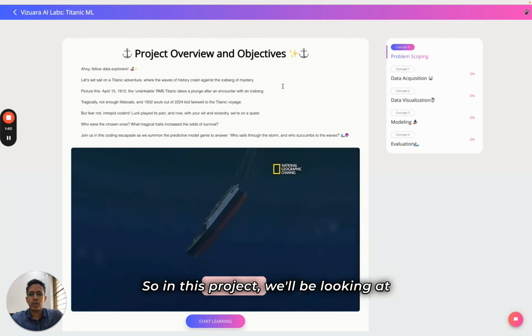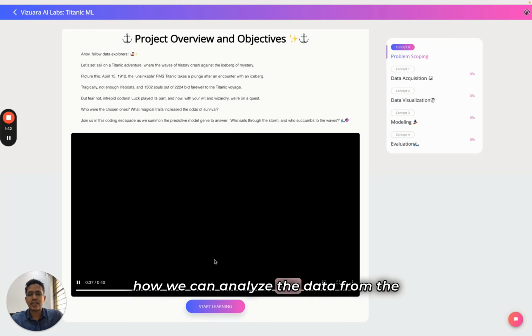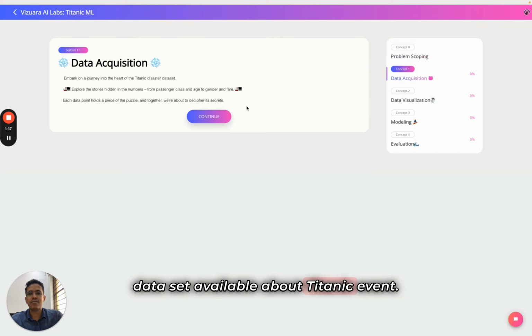So in this project, we'll be looking at how we can analyze the data from the data set available about the Titanic event. So first, we look at data acquisition.